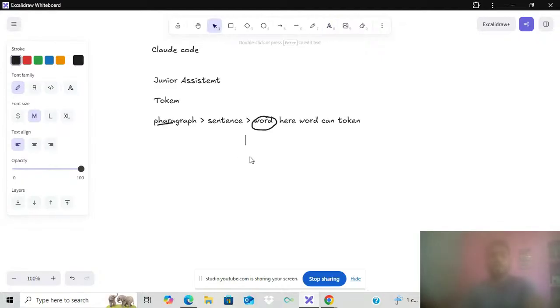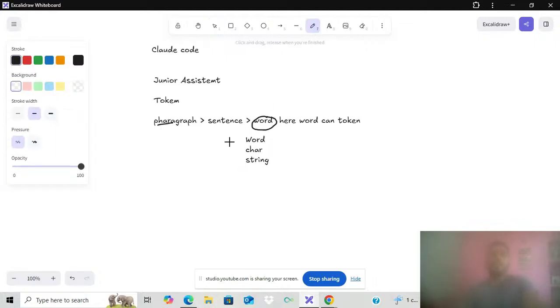A token can be a word, a token can be a character, that kind of thing. It can be a whole sentence, it can be a string. It depends on what we are considering as one token. Mainly we consider a word as a token. By default in every system, one word is one token.